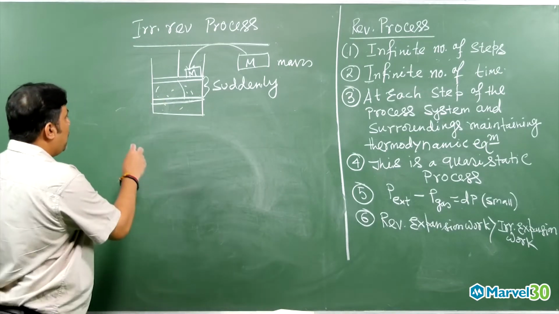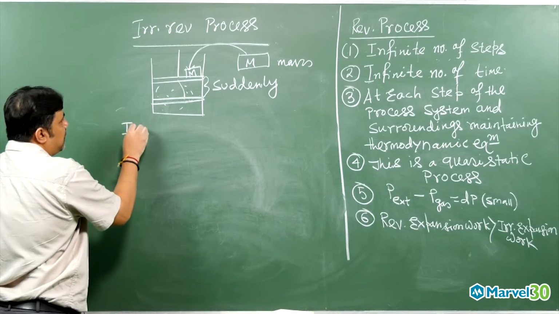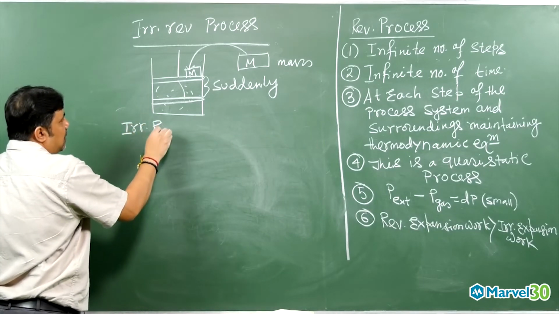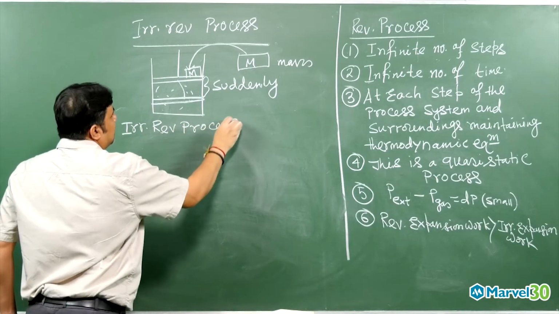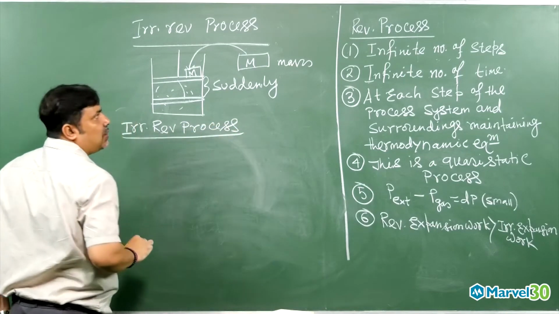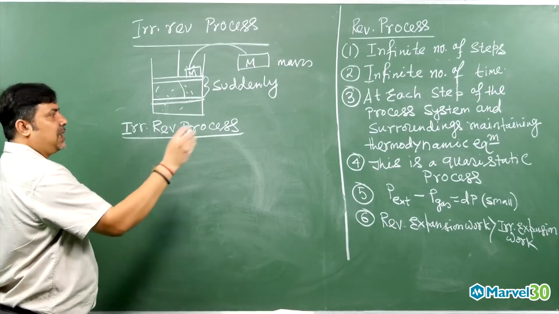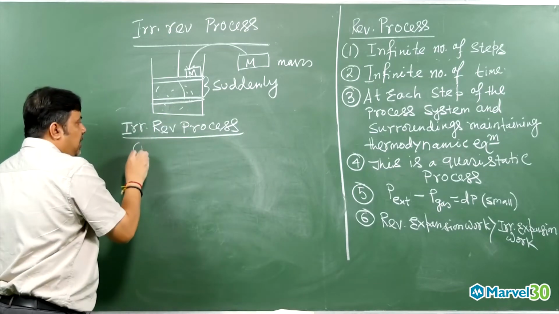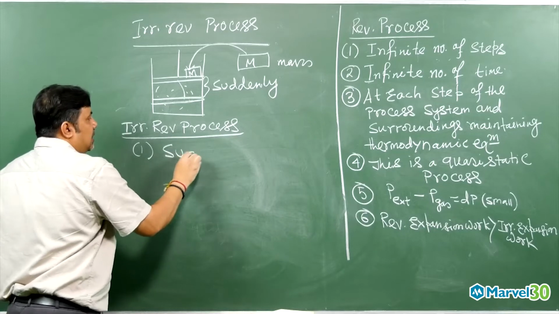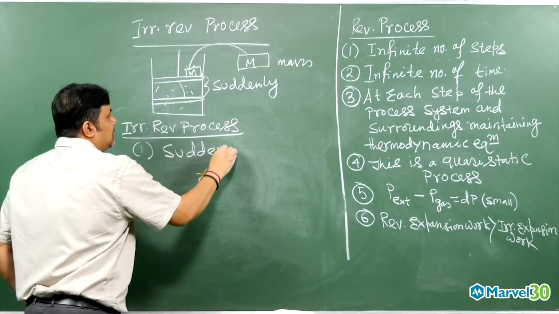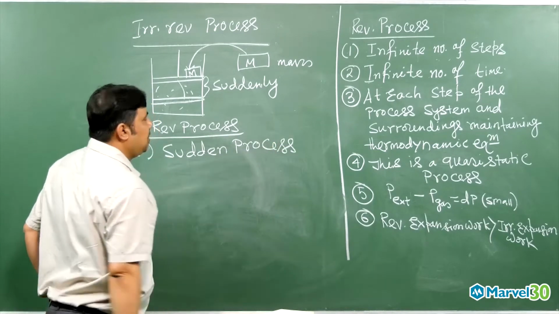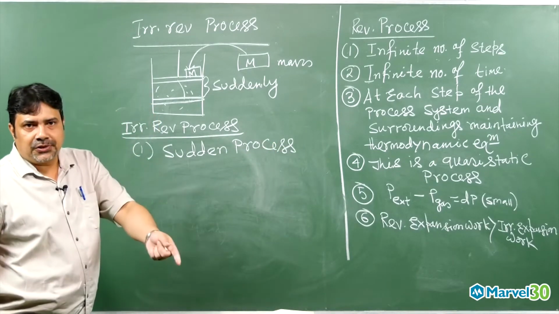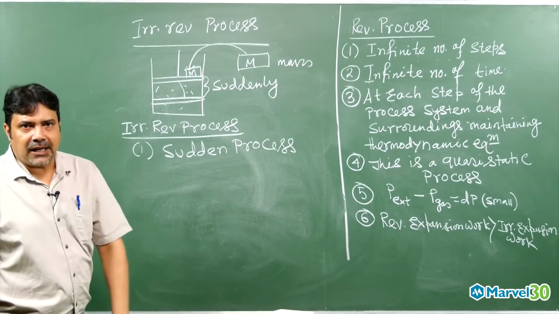Then what are the points we can write down for the irreversible process? The first point we write down: this is a sudden process. So irreversible process means it is a sudden process.